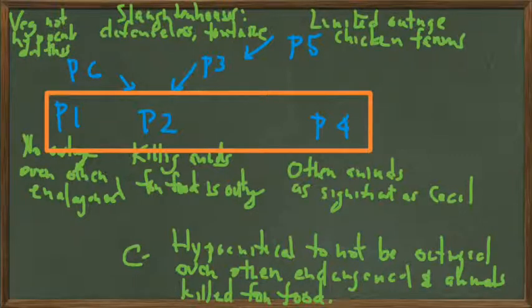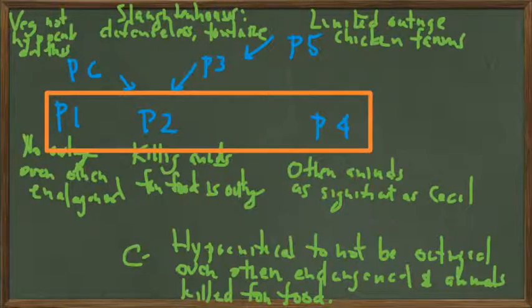P1, that there's no outrage over the killings of other endangered animals. P2, that killing of animals for food should be incurring similar outrage. And P4, the killing of other animals is as significant as the killing of Cecil.